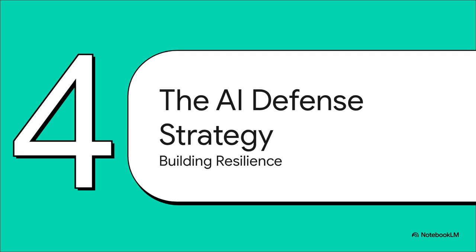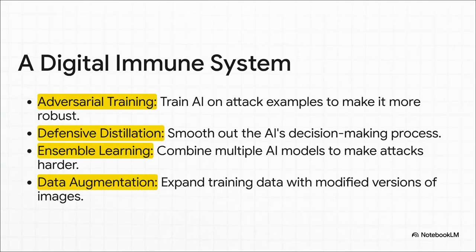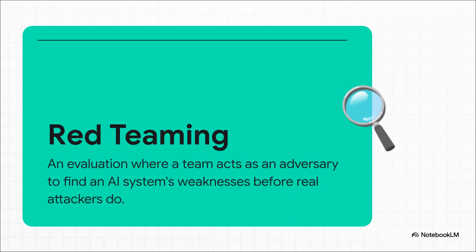So, with all these threats, you might be thinking, we're in big trouble. But researchers and engineers are fighting back. They're basically trying to build a digital immune system to make AI way more resilient. The defense isn't just one thing. It's a whole strategy. Adversarial training, for example, is kind of like giving the AI a vaccine. You show it both clean data and known attacks, so it learns to spot them. Other methods, like ensemble learning, basically team up multiple AIs, making it way harder for one attack to fool the whole group.